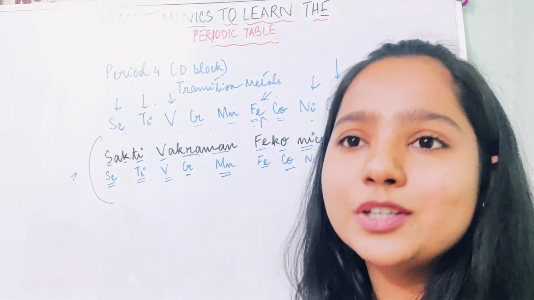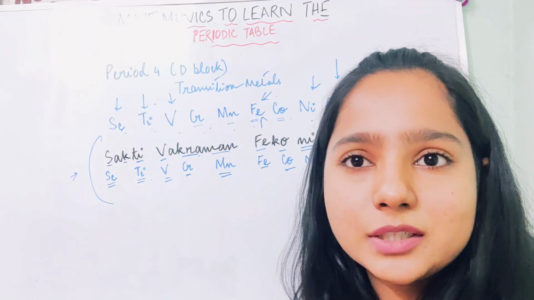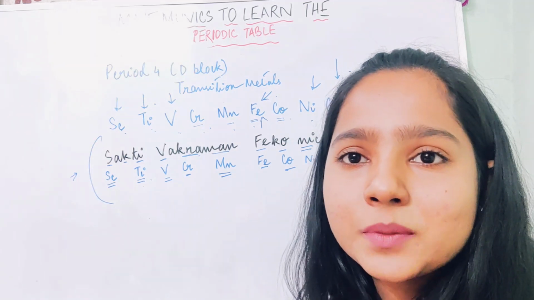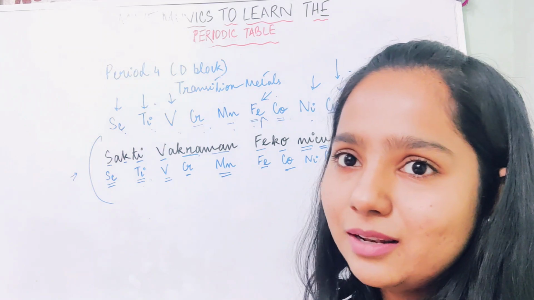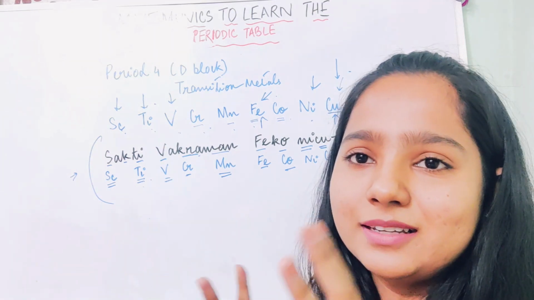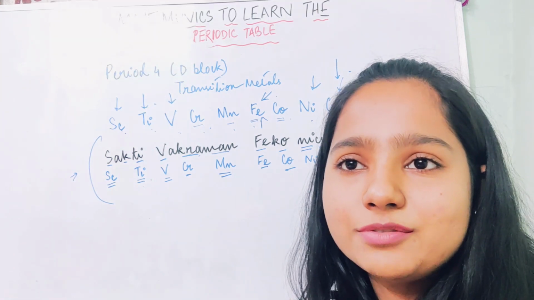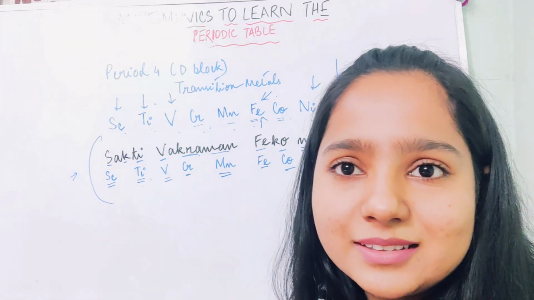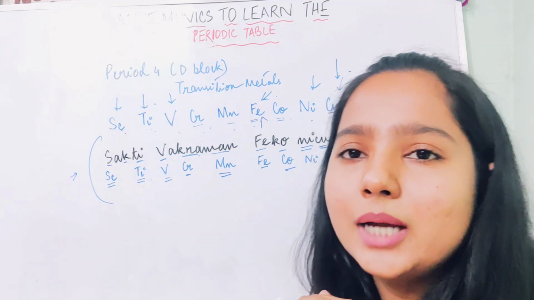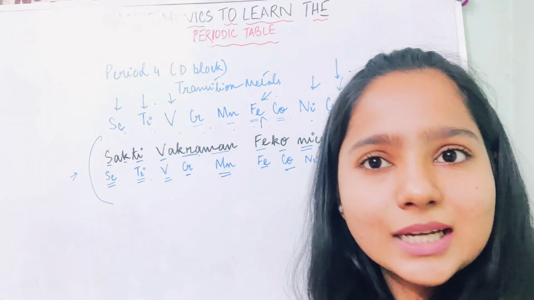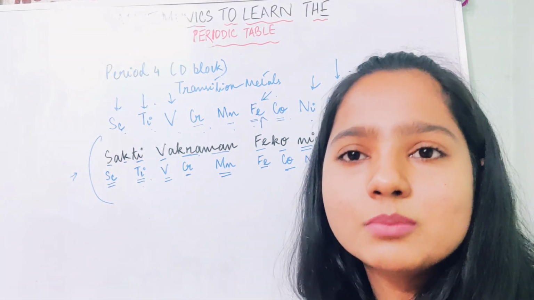So we are done with the first period of the D block, period 4. This feels like an achievement, learning this. I had this fear that I won't be able to learn the D block and F block, but this makes it very easy, right? So next we are going to move on to period 5.